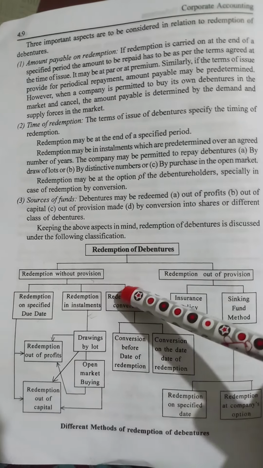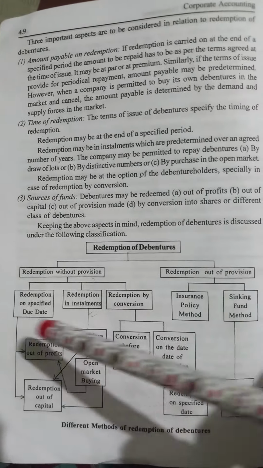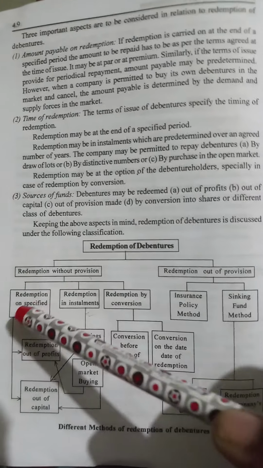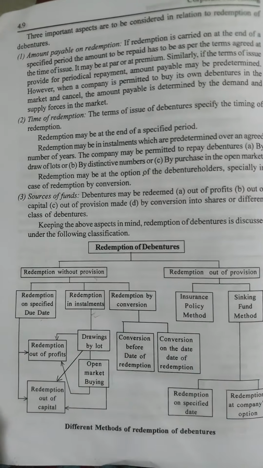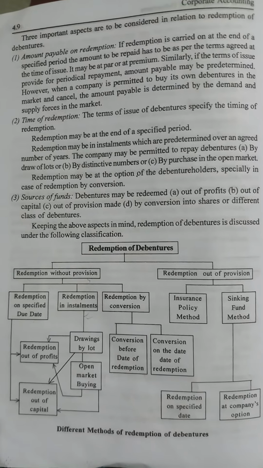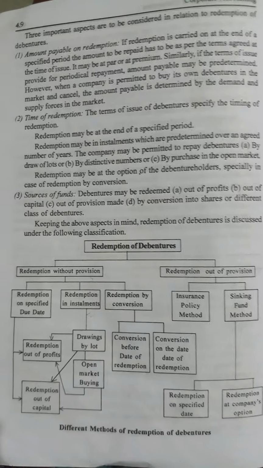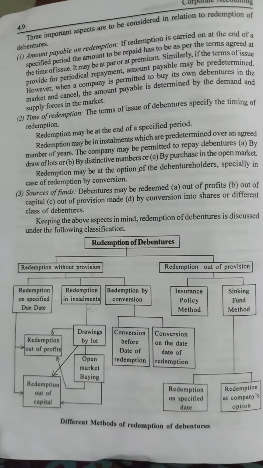Then redemption without provision has three methods: redemption on specified due date, redemption in installments, and redemption by conversion. Redemption on specified due date means that a specified due date arrives for the particular debentures. At that time, the company will take the amount from the general reserve as well as the profit and loss account.